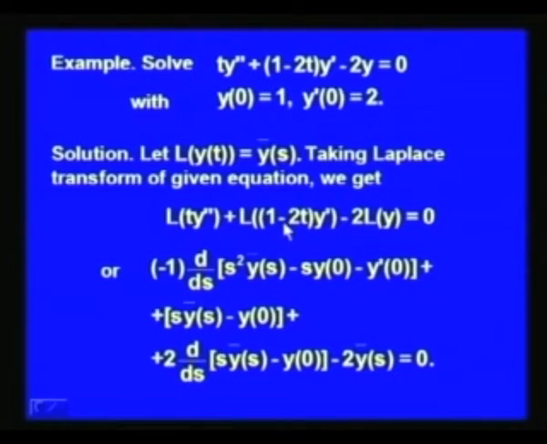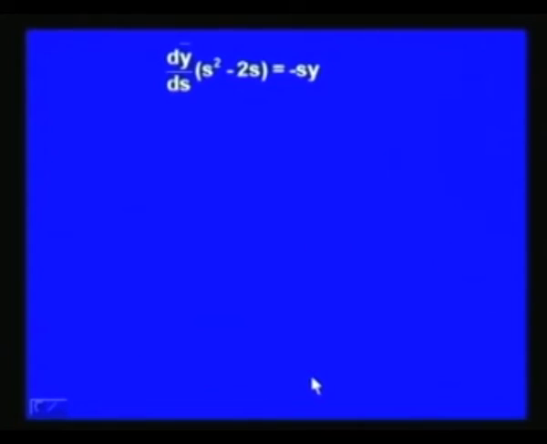Then we have minus 2 times Laplace transform of t y dash, and Laplace transform of t y dash is minus 1 into d over ds of Laplace transform of y dash, which is s y bar minus y 0. So, Laplace transform of minus 2 t y dash becomes plus 2 times d over ds of s y bar minus y 0, minus 2 times Laplace transform of y, which is y bar. So, we get minus 2 y bar equal to 0, and on simplification what we get is dy bar over ds multiplied by s square minus 2 s equal to minus s y bar, using the initial conditions.